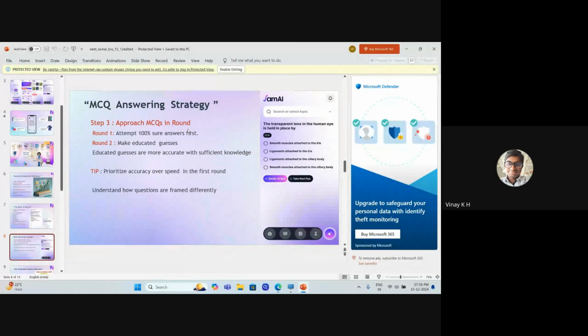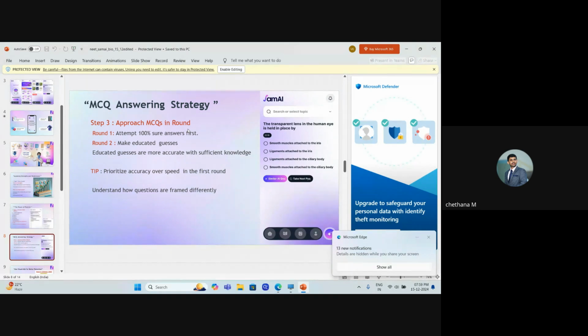So students need to take that chance instead of skipping the question. The reason why I'm telling you that you need to take the chance is that if you look at the cutoff of NEET, it is very high. For good medical colleges, the cutoff is very high.